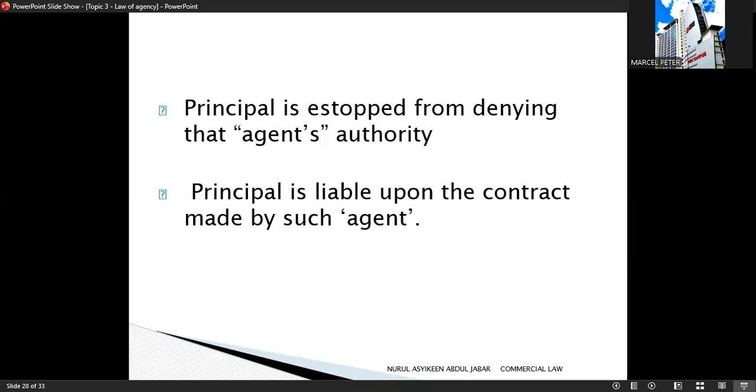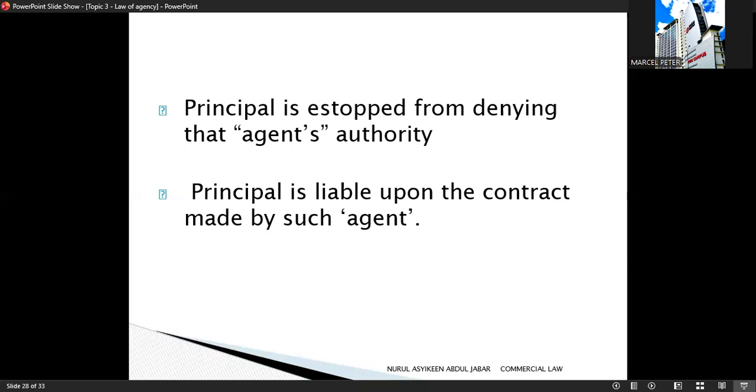So, effects of agency by estoppel. Next is the principal is estopped from denying the agent's authority. The principal is estopped, meaning legally prevented from denying that the agent has authority. This applies even if the person was never actually appointed or the principal never intended to create agency. Because the principal's words or conduct caused the third party to believe that authority existed,